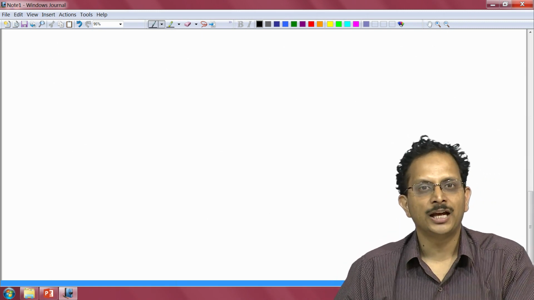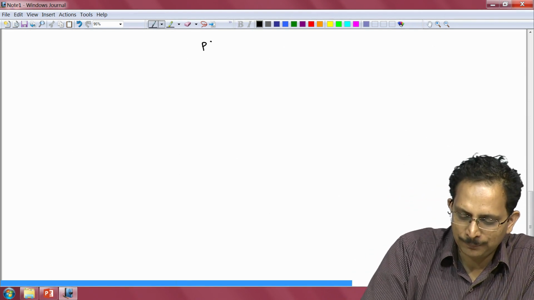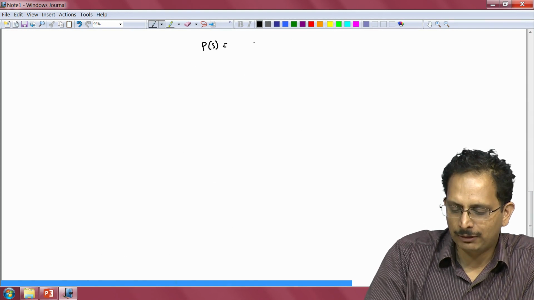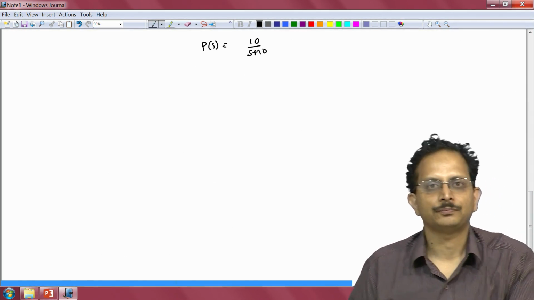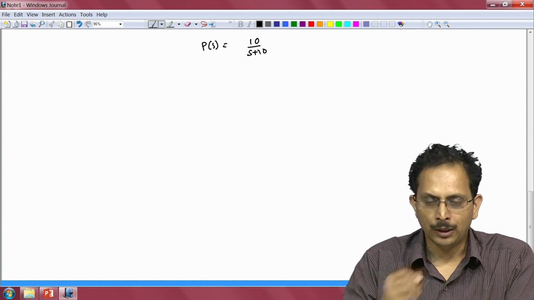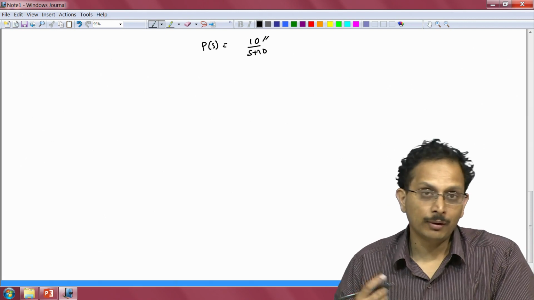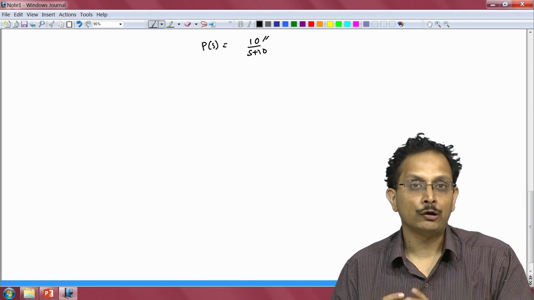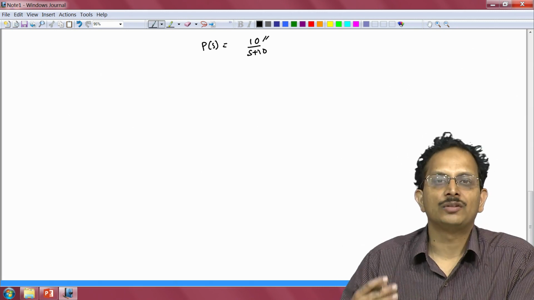Let us do it with the help of a numerical example. Suppose we are given a plant P of S given by P of S is equal to 10 by S plus 10. Now, the nominal gain of the plant is 10. However, we assume that there is enormous uncertainty associated with the gain of the plant.